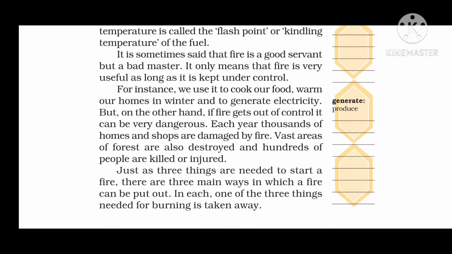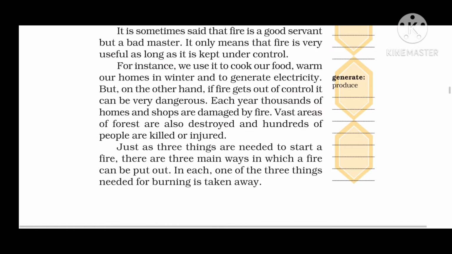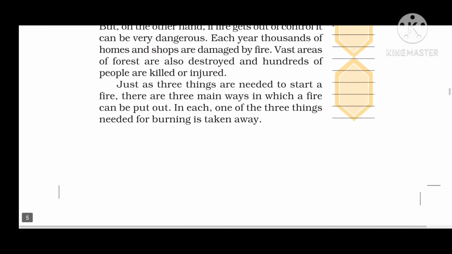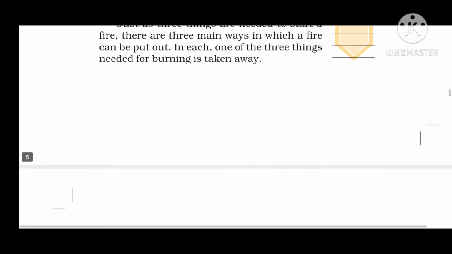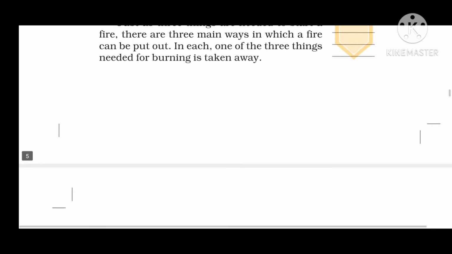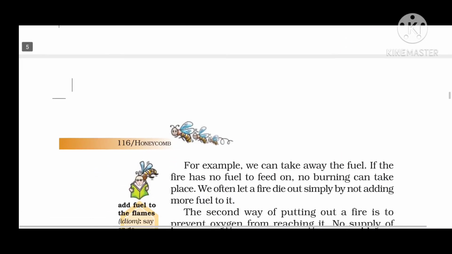Just as three things are needed to start a fire, there are three main ways in which fire can be put out, means extinguished. In each, one of the three things needed for burning is taken away. It means that as three things are needed, even the absence of one will not help in making fire. In the same way, there are three things we can do to put out the fire. One of the three things is taken away or removed from the place of fire.